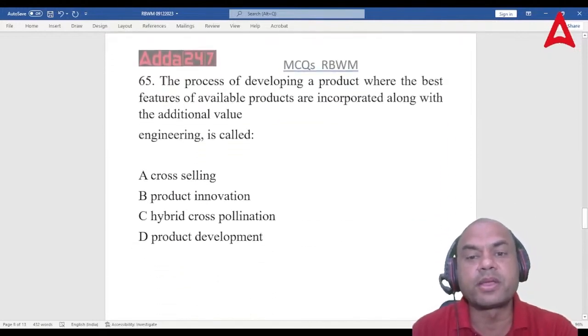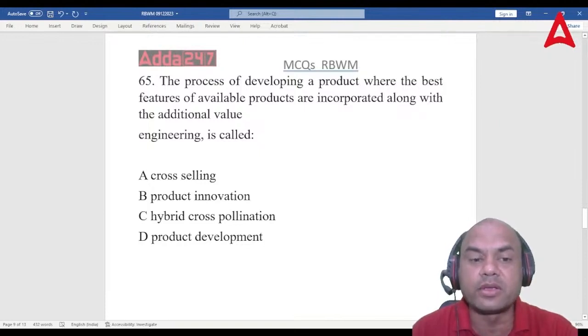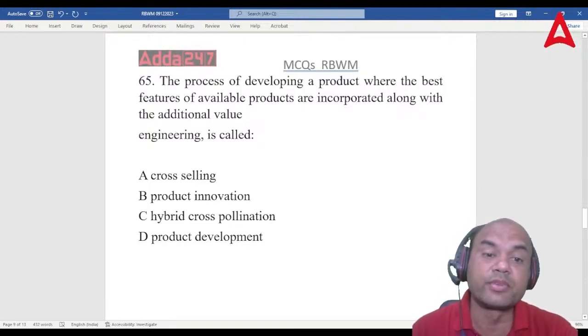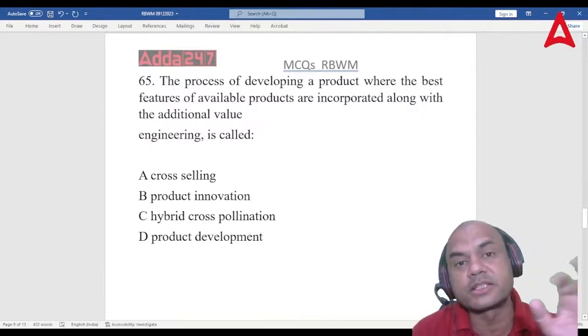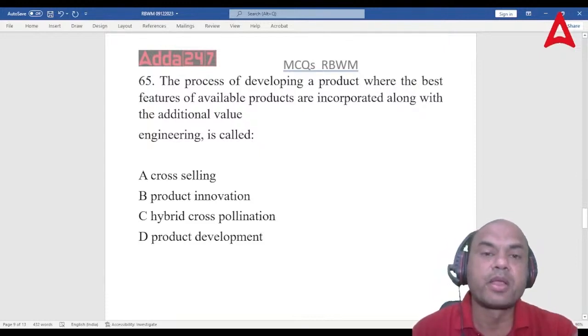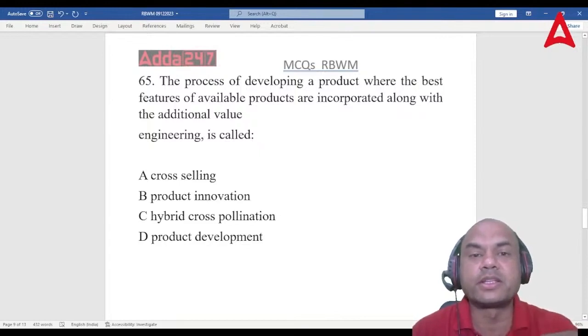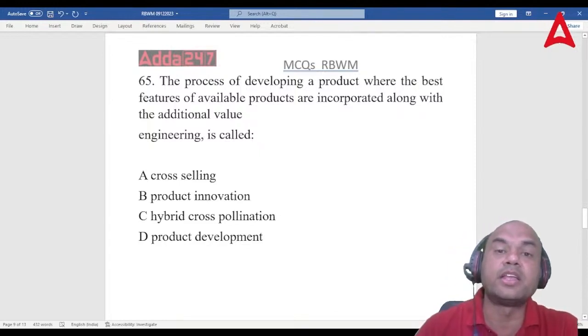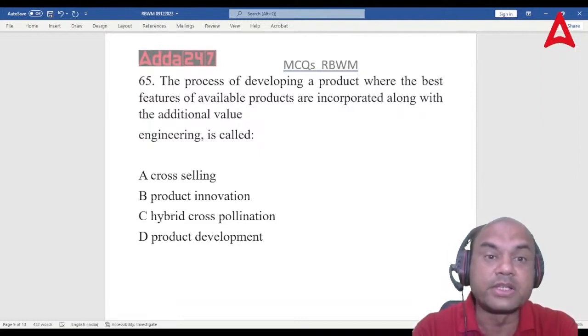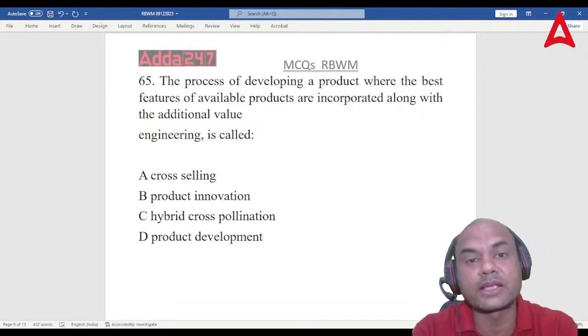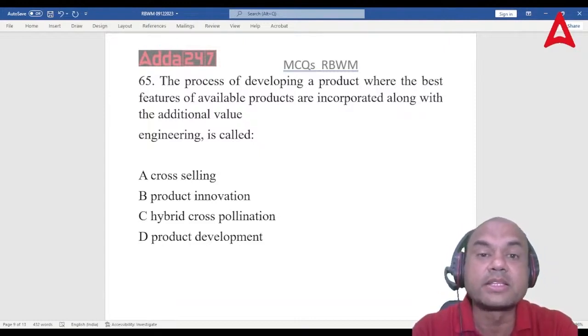The process of developing a product where the best features of the available products are incorporated along with additional value engineering is called as what? What do you mean by this? Developing a product where the best features of the available product, so whatever is the existing feature, existing product. Let's say tomorrow I'm in some XYZ bank and I see that SBI has developed a very good product, or PNB has developed a very good product which is gaining huge traction or huge attention.